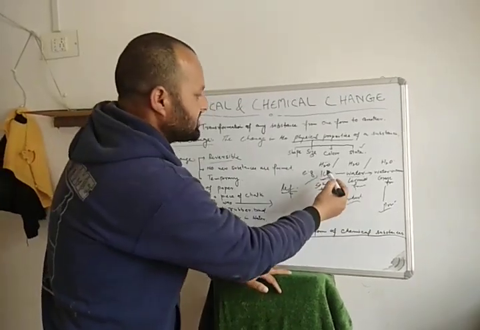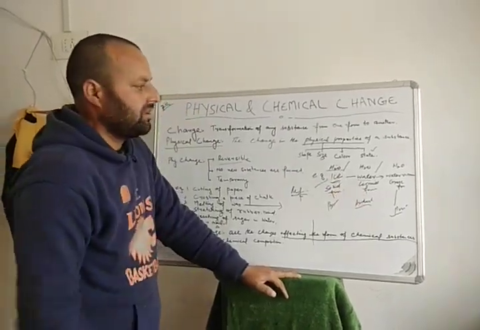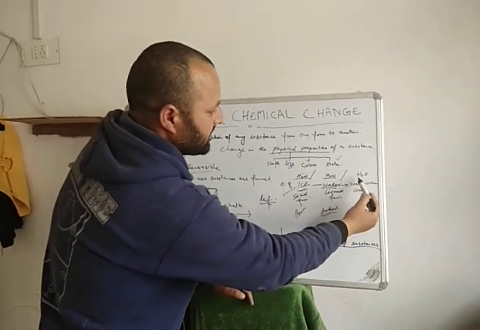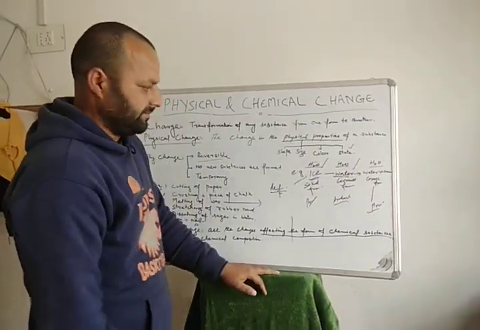Ice also contains H2O. In water there is H2O, and in water vapors there is again H2O.